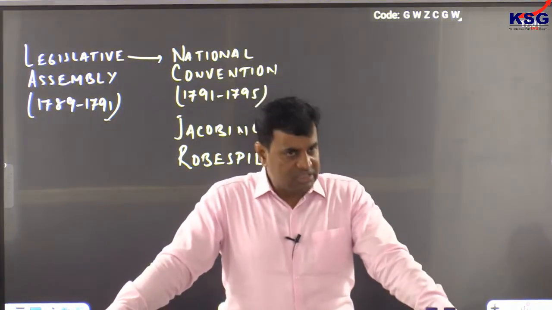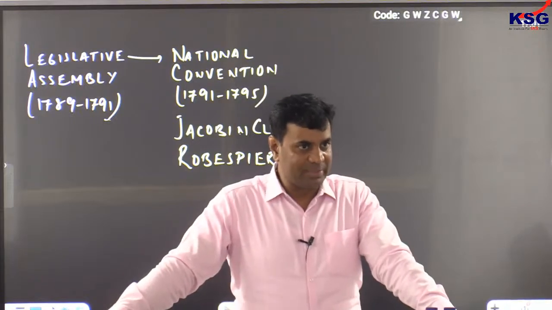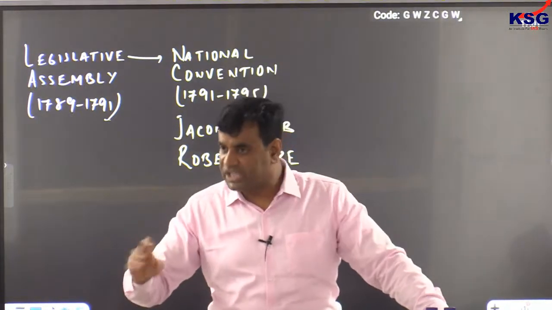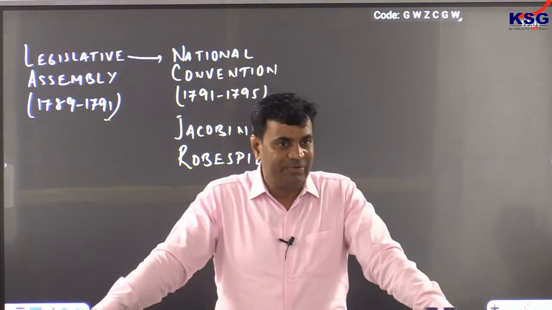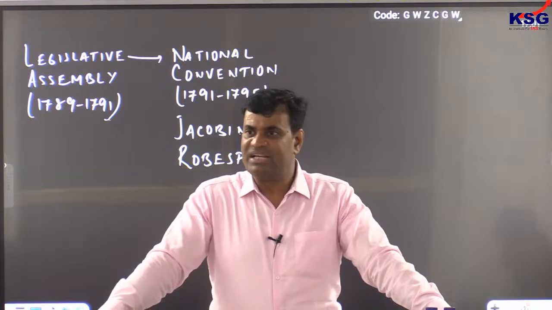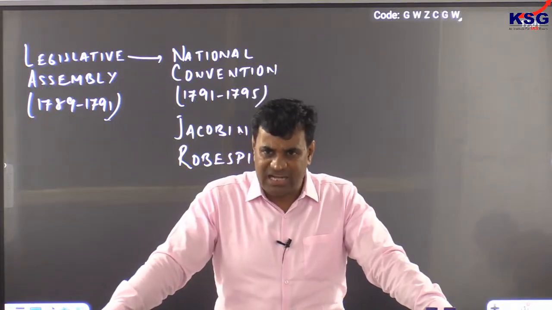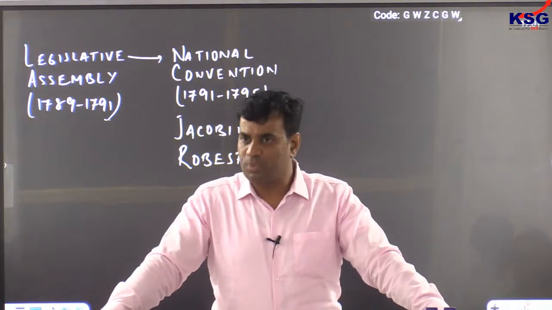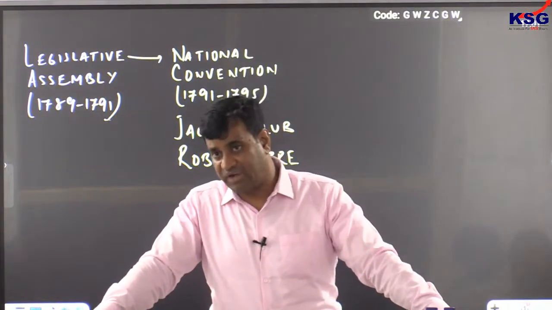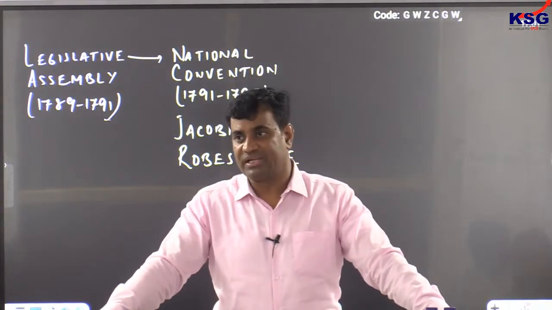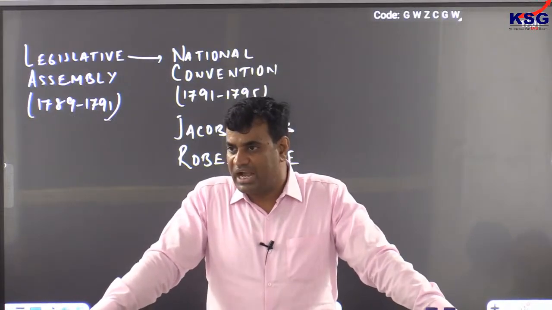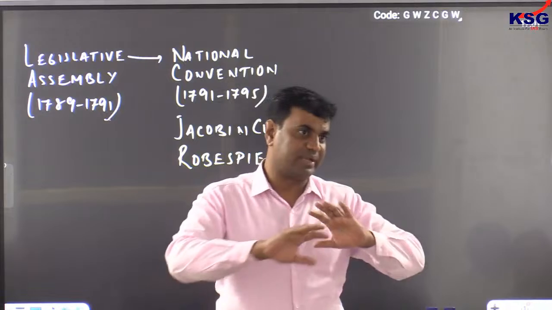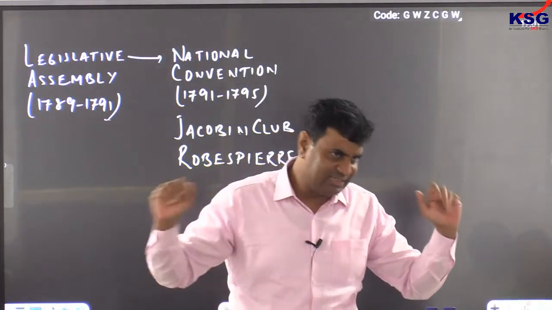In this process, the members of the Jacobin Club began to persecute and even assassinate people on grounds of suspicion. This resulted in the killing of a large number of people. And in this process, when Louis XVI and his wife tried to escape from France, they were also arrested and executed by the members of the Jacobin Club. So the revolution became completely violent in nature.